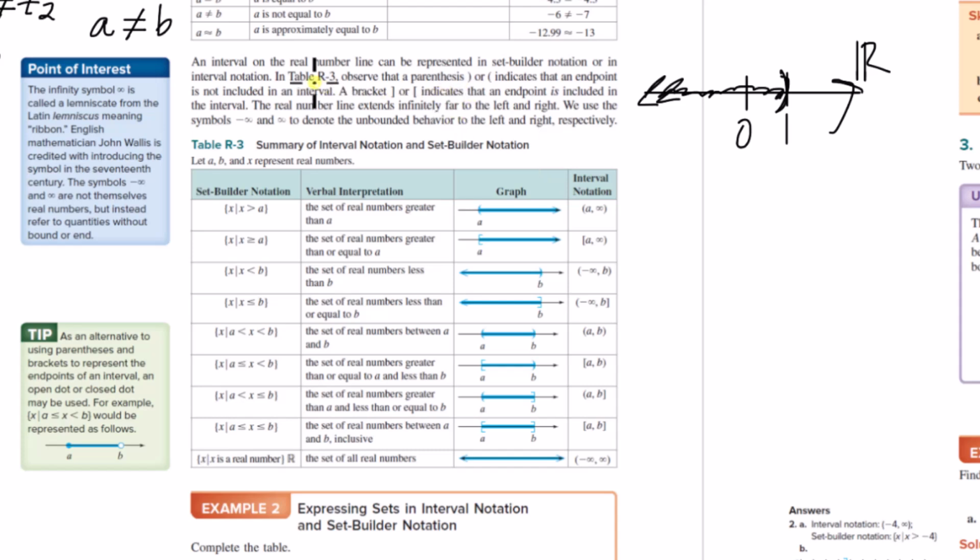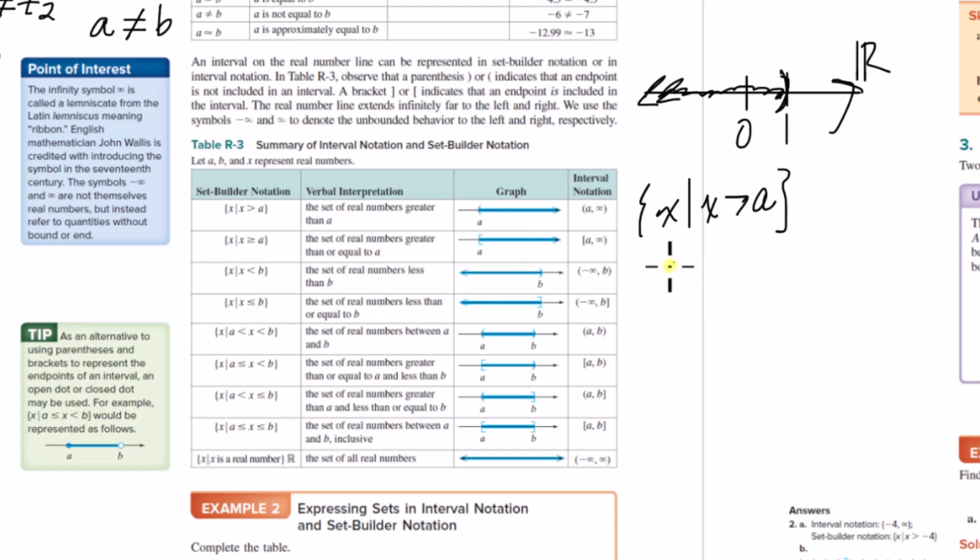So, okay. Now, I don't want to get into too much of the math notation here. Let's see. So they give some examples here of doing this. So for the set of all numbers that's greater than a, not greater than or equal to a, just greater than a, you could write it in set builder notation like this: the set of all x such that x is greater than a.